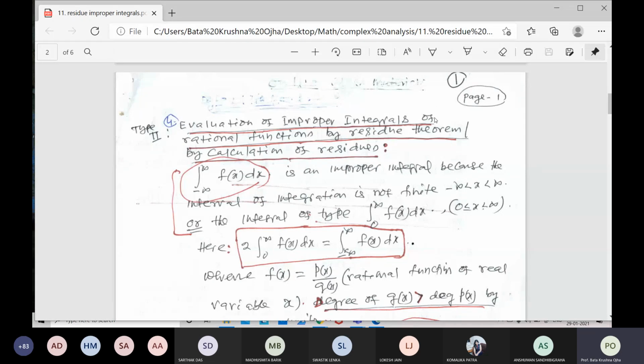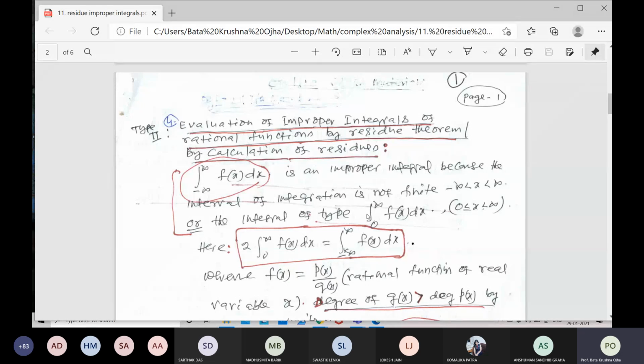This minus infinity to plus infinity is an improper integral because the interval of integration is not finite. If the interval is 0 to infinity, you multiply by 2 to make it minus infinity to plus infinity. You cannot apply the residue theorem directly for the integral 0 to infinity; it is only for minus infinity to plus infinity.